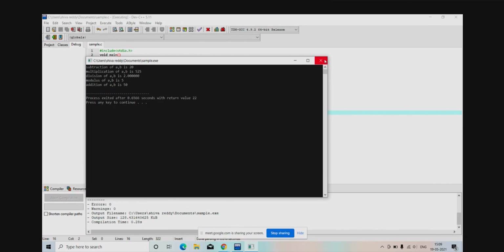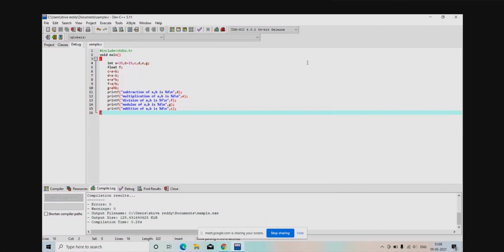One second. Sir, in the equation F is equal to A by B, before A and before B, keep a bracket and write float, sir. Because the system is taking A as an integer and B as an integer, so the division will also be in an integer.